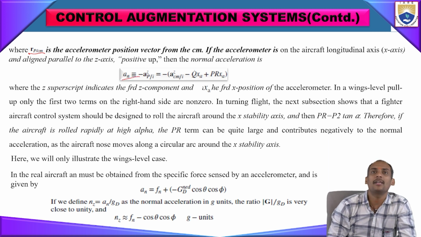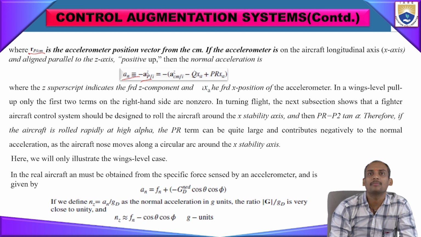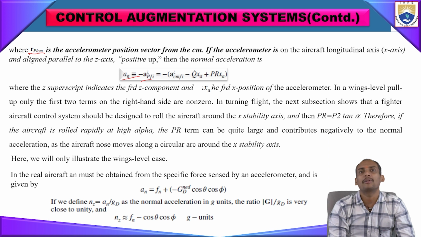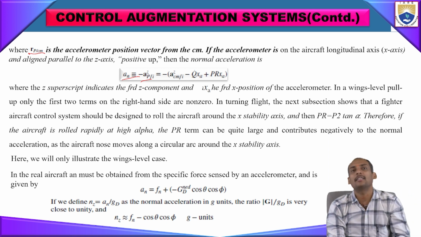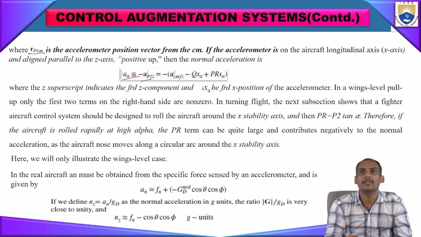That normal acceleration will be identically equal to minus A_P prime z, which equals minus A square Cm by I minus phi by minus q into xa plus pr xa. Here z stands for the z axis, the z component values, and XA is the FRD position of the accelerometer.